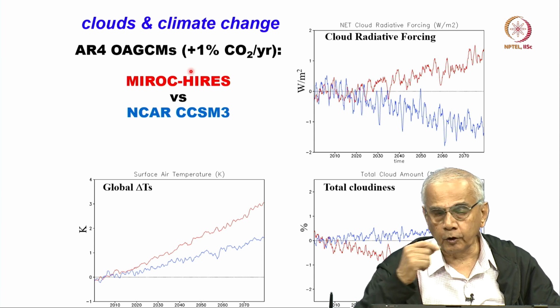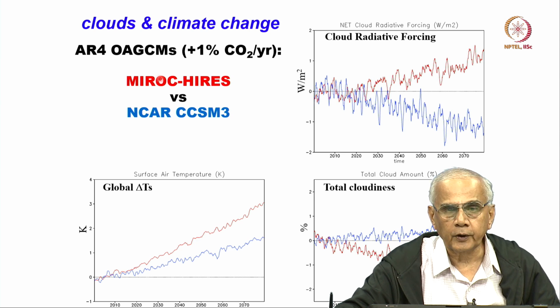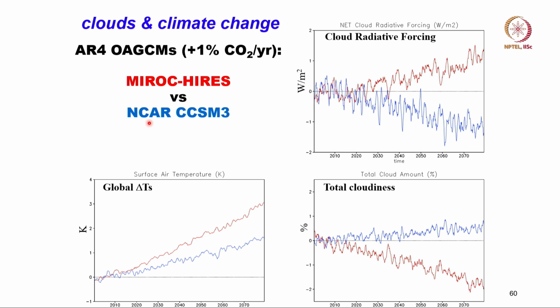Now, why do you have to worry about all this? Because you can see that two different models, one from Japan, MIROC, the other from USA, NCAR, simulated the impact of doubling CO2 at the rate of 1% per year, and by 2080 the MIROC model shows a 3-degree warming, while the NCAR shows 1.5, and this difference can be clearly related to the difference in cloudiness.